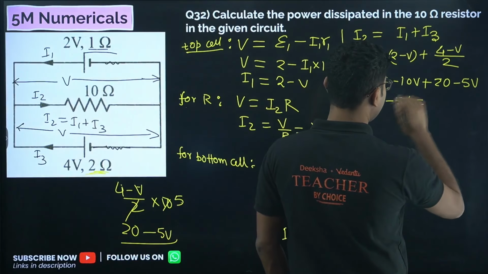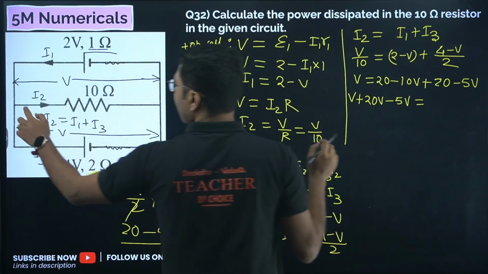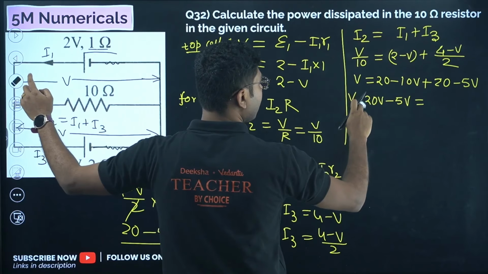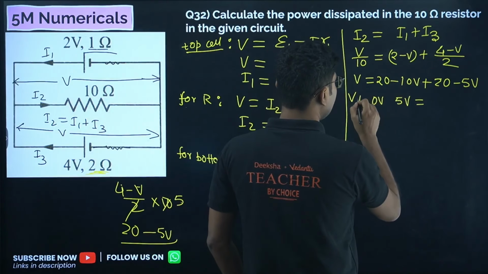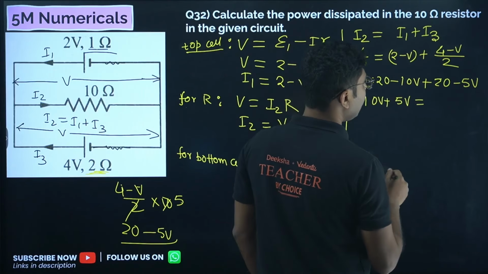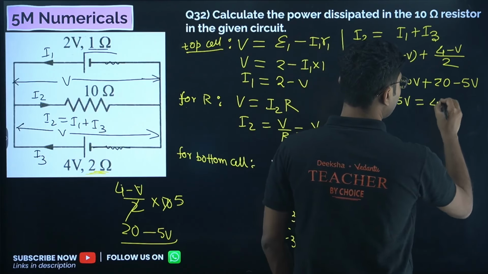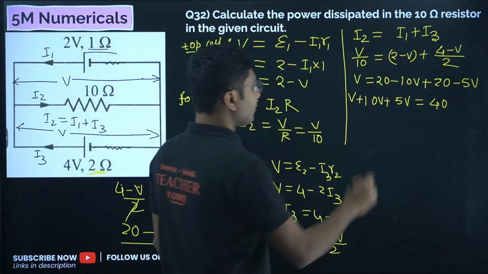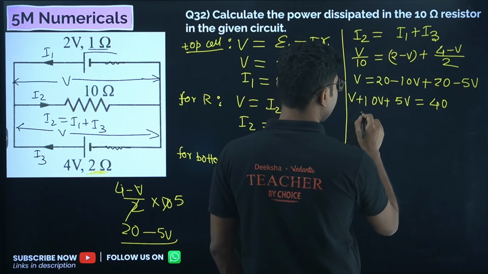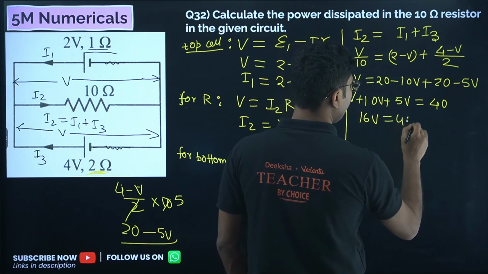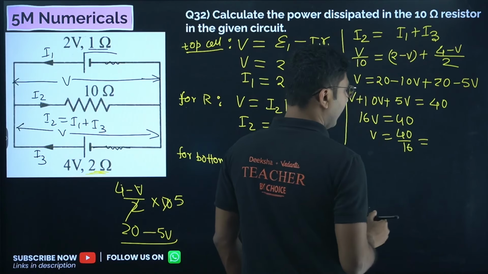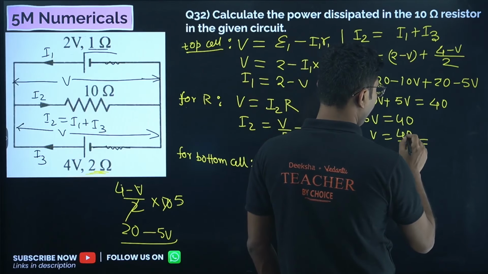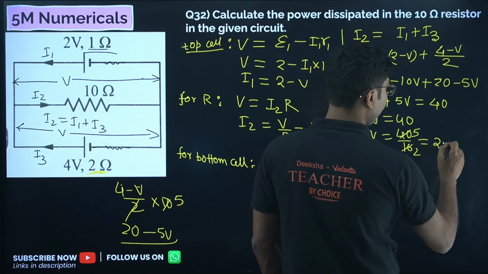So now take everything on the left hand side. Here we have V plus 10V plus 5V equals 40. So 15 plus 1, 16V equals 40, or V equals 40 by 16, that is 5 by 2, that is 2.5 volt.